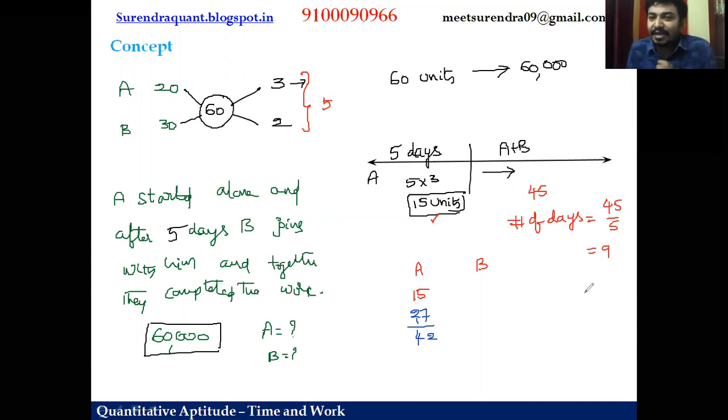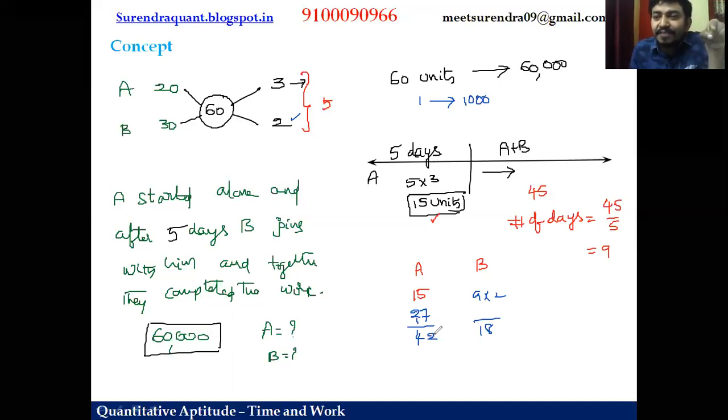What about the person B? He worked for 9 days with A, which means B's contribution is 9 days. One day he can do 2 units. For 9 days, 9 twos are 18 units is the contribution of B. But we got the assignment, 60 units is 60,000. Then what is 1 unit? Is it 1,000 rupees? 1 unit is 1,000, right?